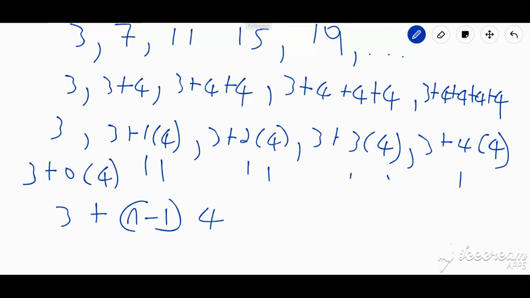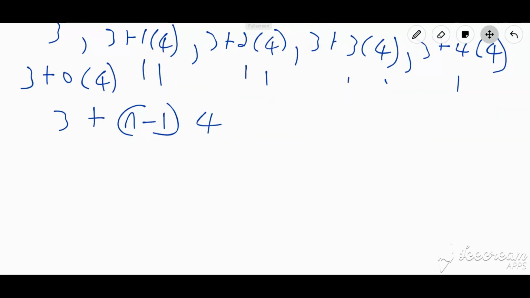And let us see if this actually works. My first term is 3. So let me input 1 in the place of n. n represents the position of the term. When I put 1 in there, 1 minus 1 is 0. So I'm going to end up getting back 3. If I were to put 2 in there, I would have 2 minus 1. Then 3 plus 1 times 4 gives me 7. So it does work. So this is how I define a sequence by the position of its terms. And of course, I could actually break this down.